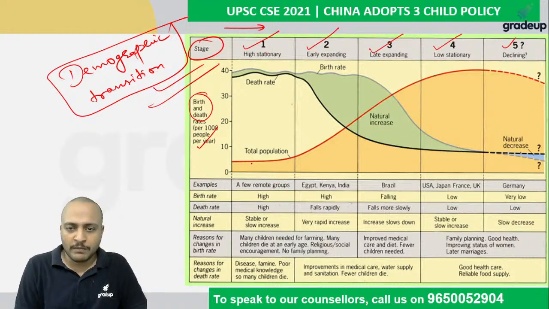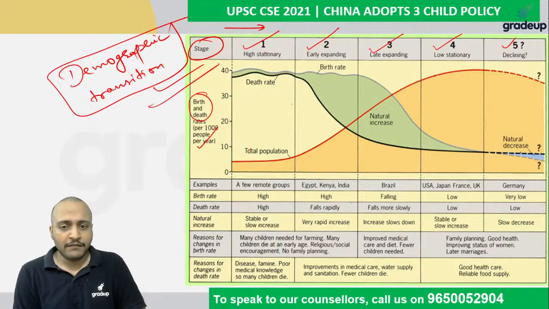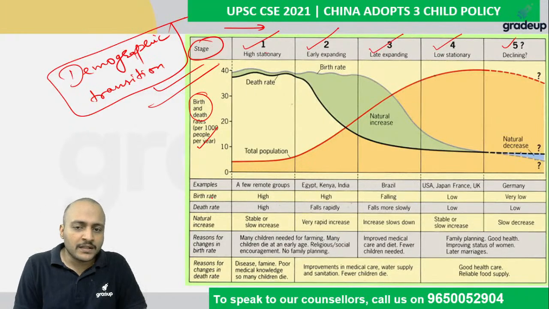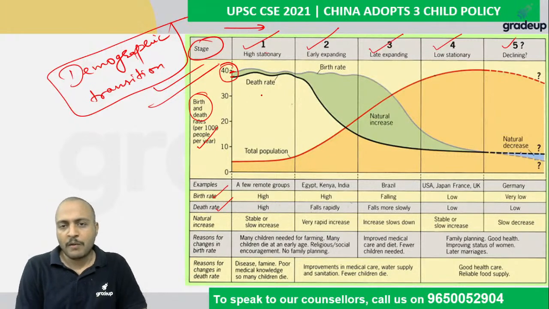Now, total population is this one. And this is the death rate. The dark black line is the death rate, and the blue line on top of it is the birth rate. So guys, you can see here that in the first stage, birth rate and death rate are both very high. So population will be highly stationary.